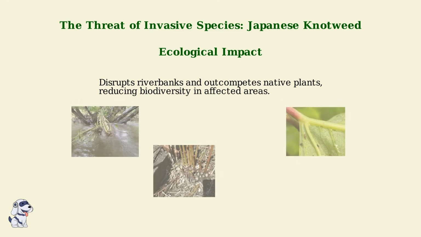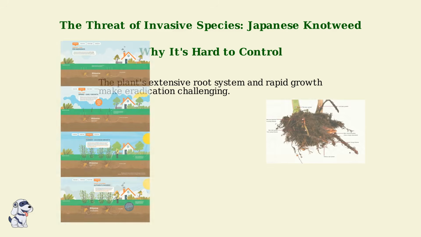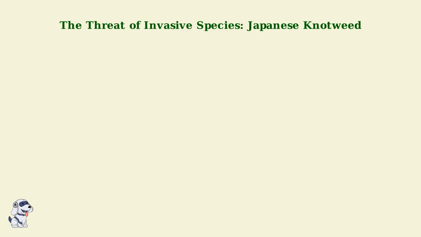Ecologically, Japanese knotweed disrupts riverbanks by growing aggressively and altering habitats. It outcompetes native species for resources, leading to reduced plant diversity and degraded ecosystems. Japanese knotweed has a complex life cycle, growing throughout the year, with underground rhizomes that can extend several meters. These roots store energy and allow the plant to regrow quickly after control attempts.